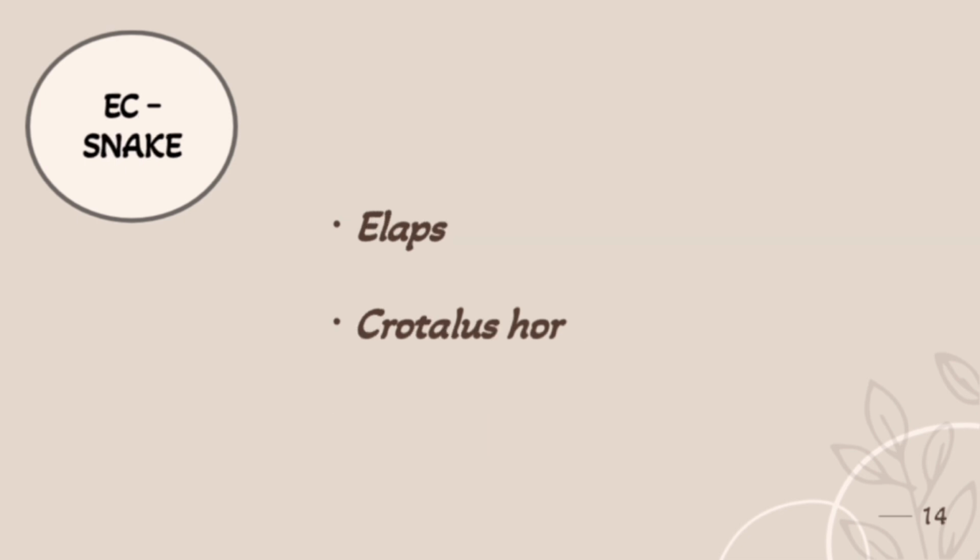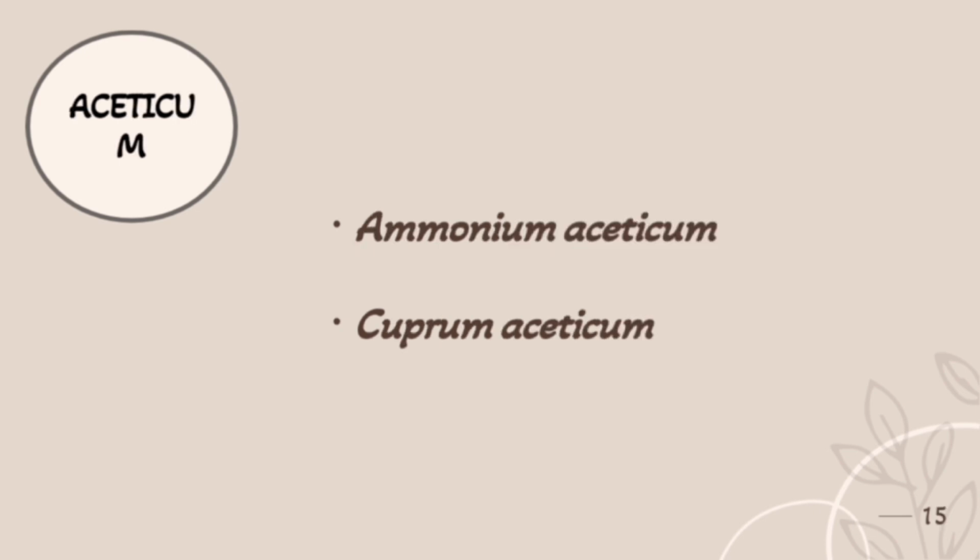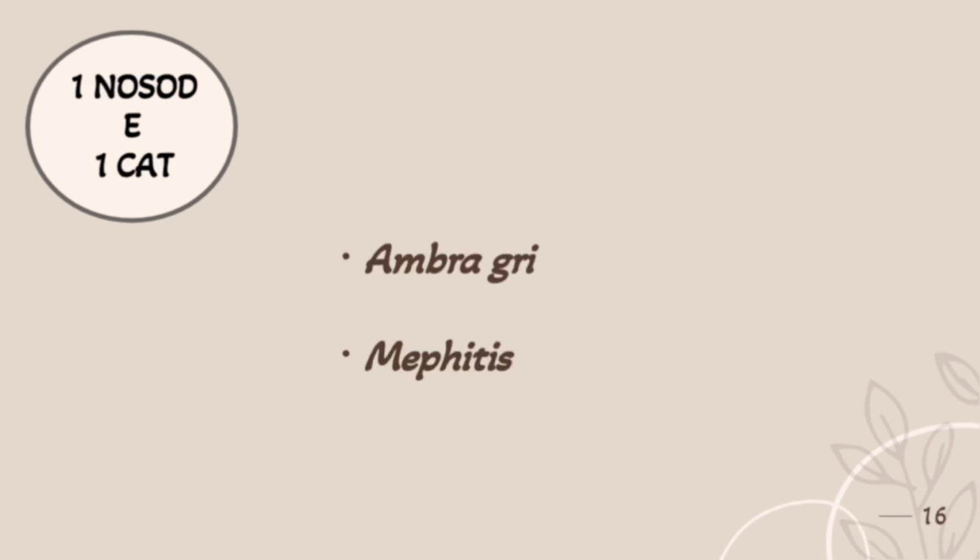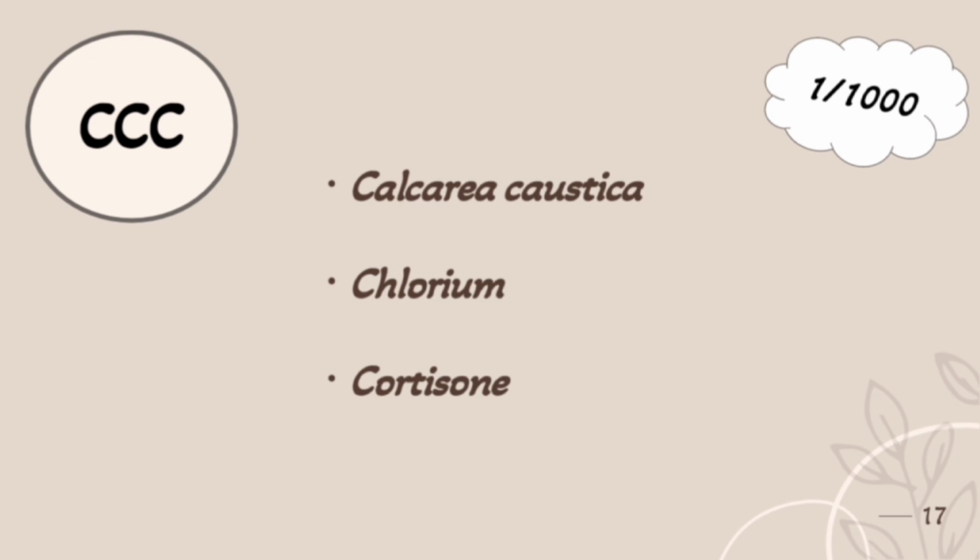Next, EC snake. 2 drugs of snake family. Those are elaps and crotalus hor. Aceticum family. Ammonium aceticum, cuprum aceticum. 1 nosode and 1 cat. 1 nosode, that is Ambra grisea. 1 that belongs to cat family is Mephitis. And 3 drugs are with drug strength 1/1000. 1000 has 3 zeros and alphabetically C comes in the 3rd place. So CCC for 1/1000. Those 3 C's are Calcarea caustica, chlorium, cortisone.